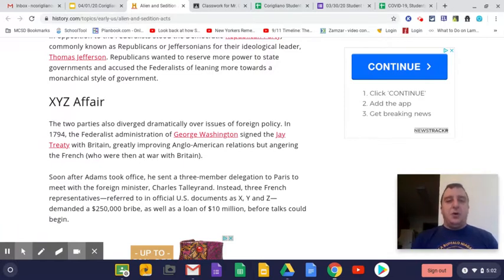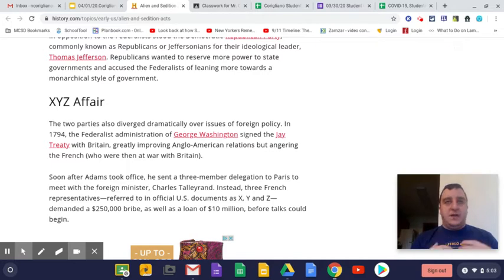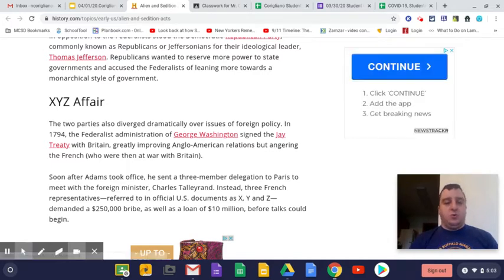If you remember, the French Revolution caused France and England to be at odds with each other and led them to war. And Washington knew that the United States going into war would have really hurt the United States, and it would not have ended well. He really felt that the United States would no longer be a country if it got involved in that war between England and France. So he tried to stay out. That really aggravated the French and made the French upset with the United States.